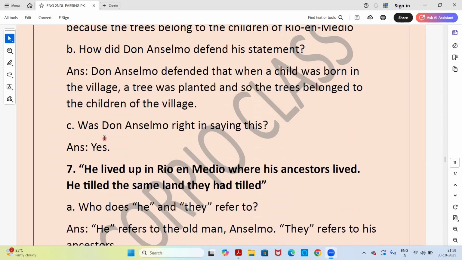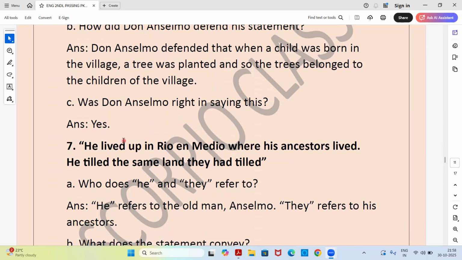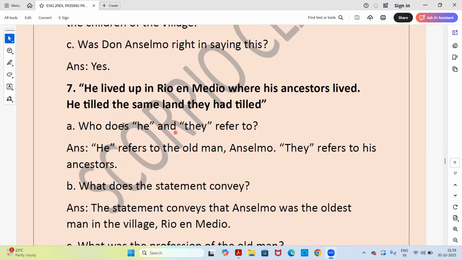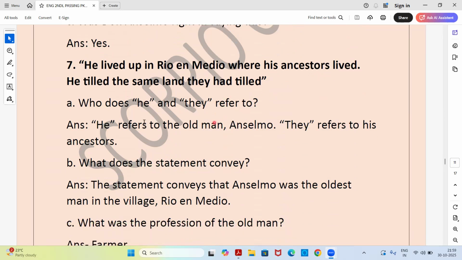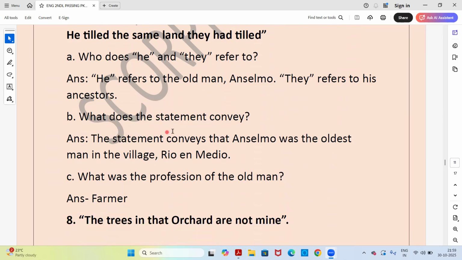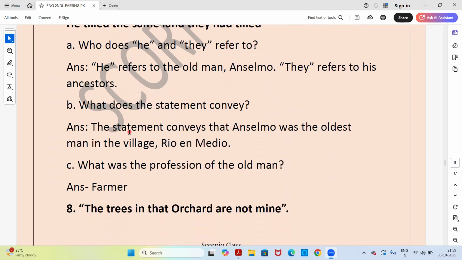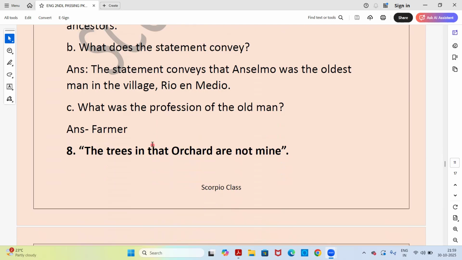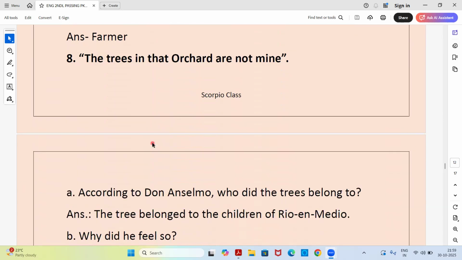Next, was Don Anselmo right in saying this? Answer is yes. Okay, next question. He lived up in Rio and Medio where his ancestors lived. He tilled the same land they had tilled. Who does he and they refer to? Answer. He refers to the old man Anselmo and they refers to his ancestors. What does the statement convey? Answer. The statement conveys that Anselmo was the oldest man in the village, Rio and Medio. What was the profession of the old man? Answer is farmer.